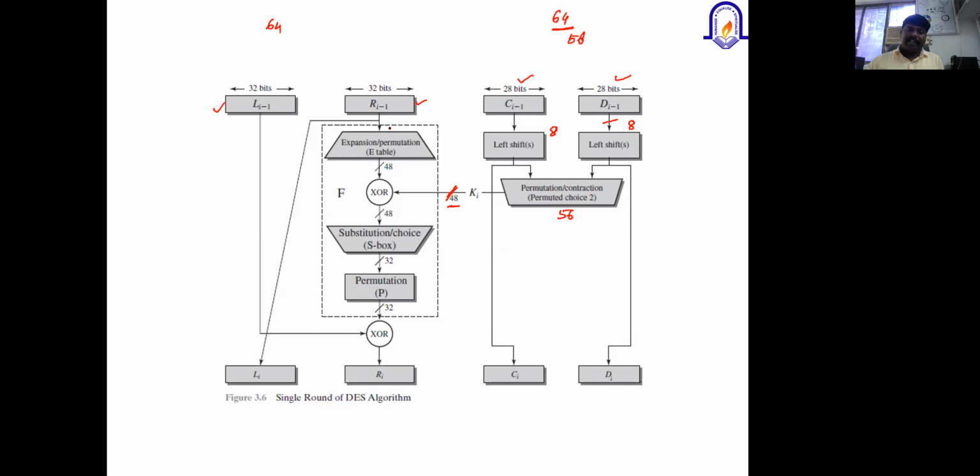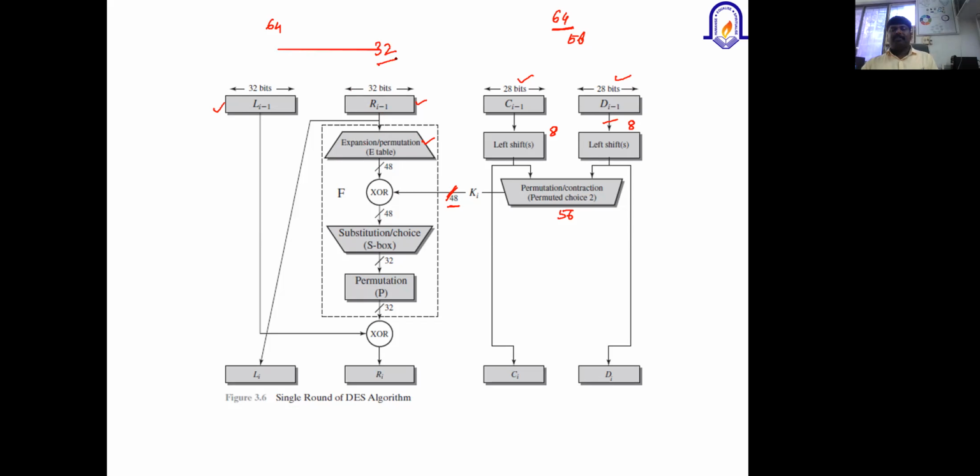But at the same time, in the Feistel cipher technique, the left 32-bit we are not going to use for any further operation, and on the right 32-bit we are going to perform certain operations. The first one is the expansion or permutation using the E table. The size of the right half is 32-bit.